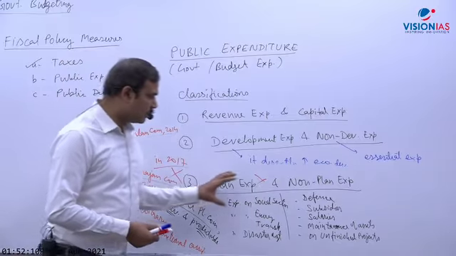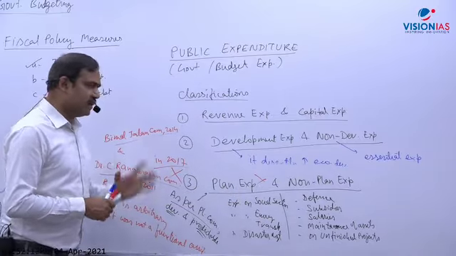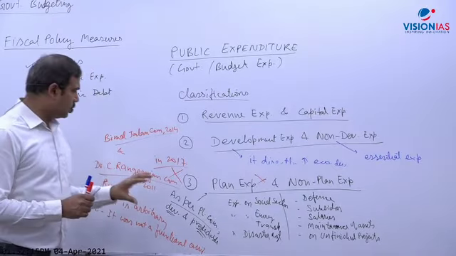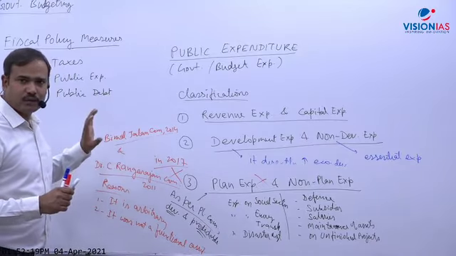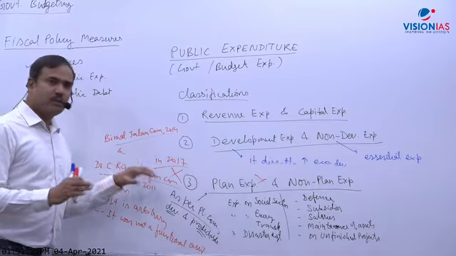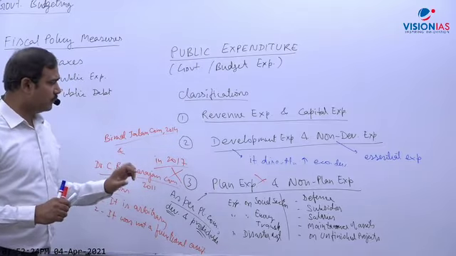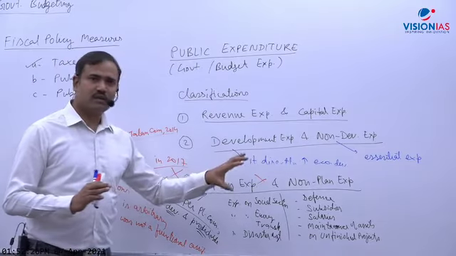So that is why the government abolished this in 2017. Clear? Because the Bimal Jalan Committee in 2014 and Dr. C. Rangarajan Committee, the Committee on Effective Management of Public Expenditure, suggested it should be abolished. So finally in 2017 this distinction was abolished.